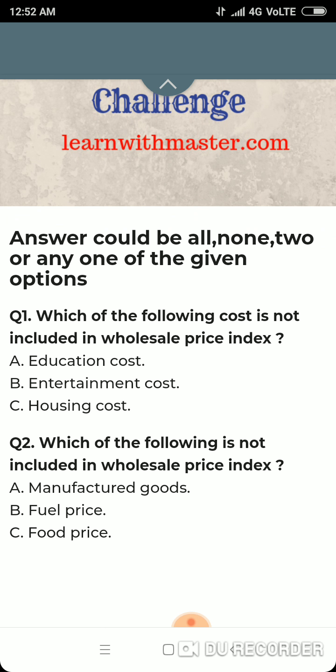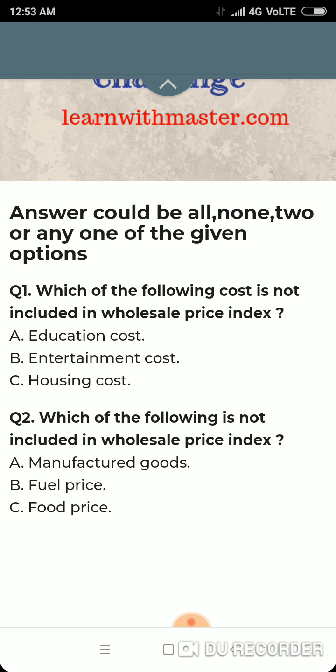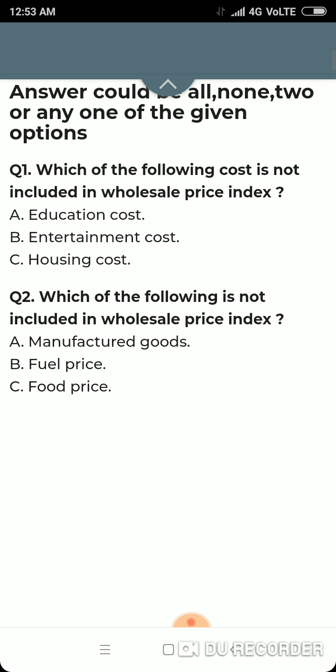Which of the following cost is not included in wholesale price index? Education cost, entertainment cost, and housing cost. The cost of the services is not included in wholesale price index, and suffice it to say that all these three belong to service. So all of the following options are not included in wholesale price index.